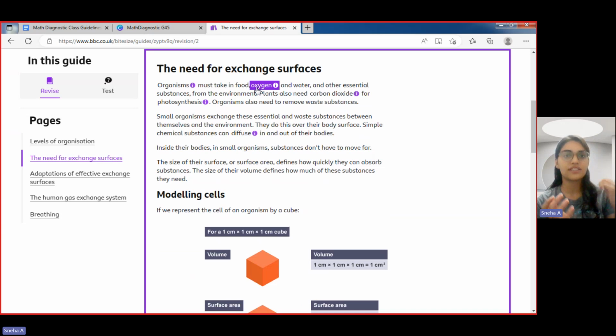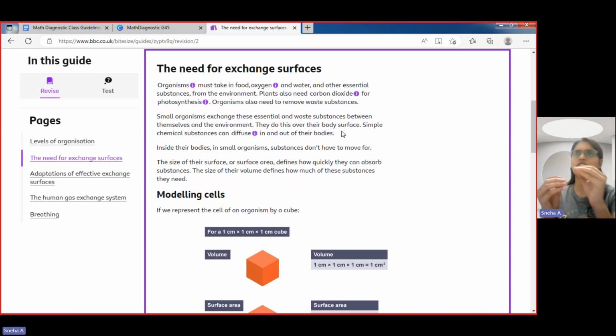And not only humans, the other creatures like the Animalia family. We have the five kingdom classification, as we all know. In that classification, the Animalia family all do exchange of gases, as in they take in oxygen and give out carbon dioxide. So small organisms exchange these essential and waste substances between themselves and the environment. And they do this over their body surface.